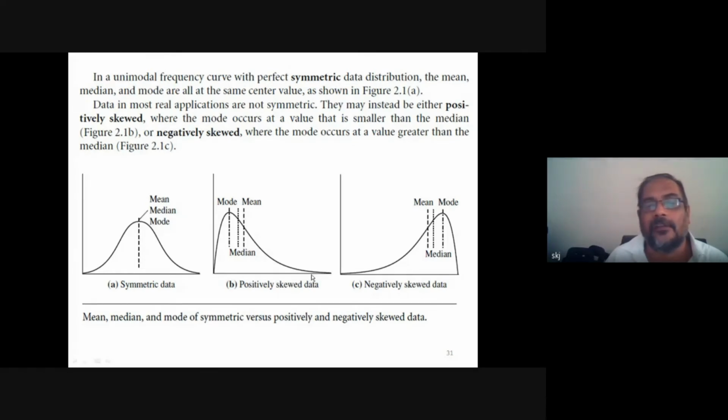On this x-axis we have increasing values of data, so the mode is lesser than this. Or they may be negatively skewed, where the mode occurs at a value greater than the median. This one.